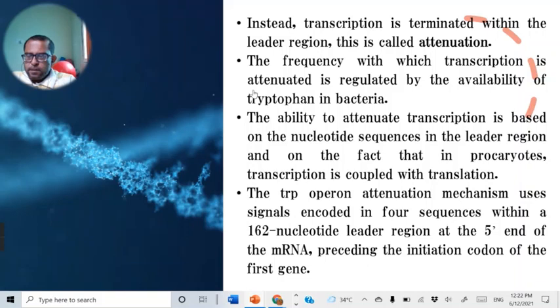When this TRIP operon is regulated at the transcription elongation level, that mechanism we call attenuation.